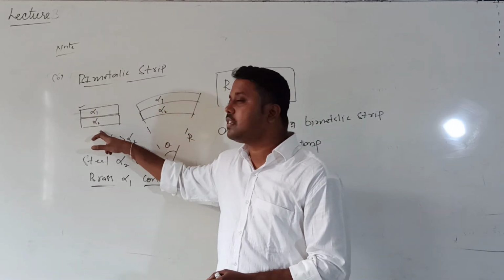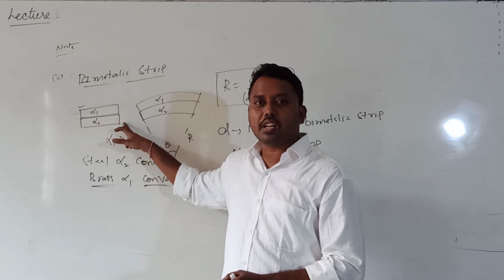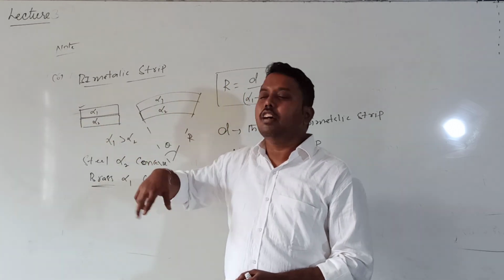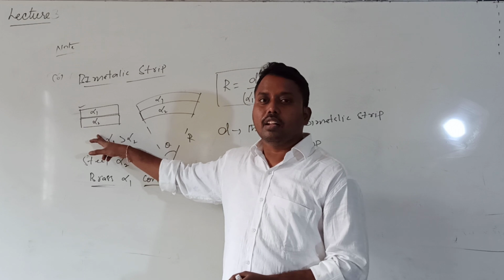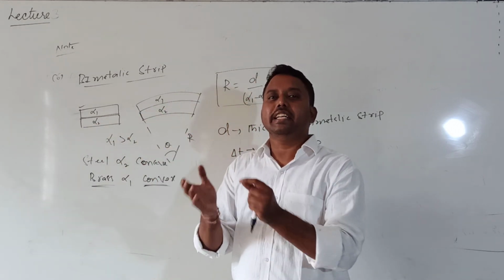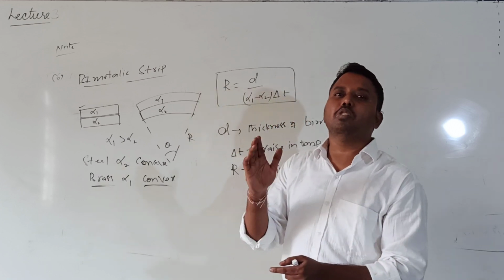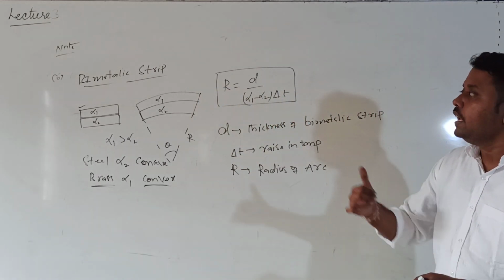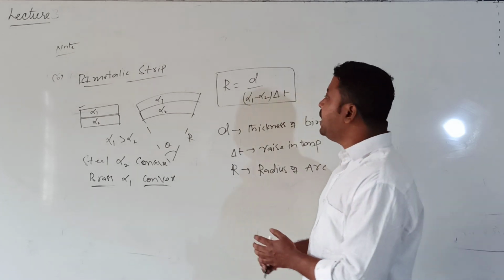Initially, when both are straight, the circuit is closed, so current will pass. Whenever the temperature rises, this strip will bend like an arc. At that time the circuit will be disconnected and the current supply will be stopped. In this way you can use the bimetallic strip.